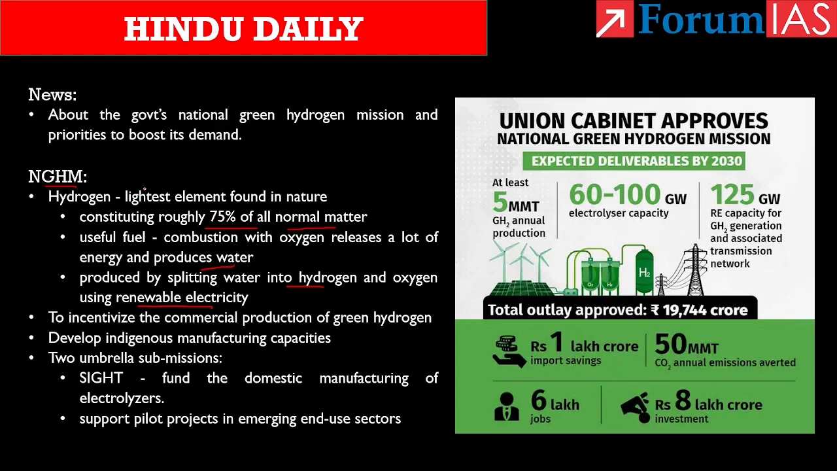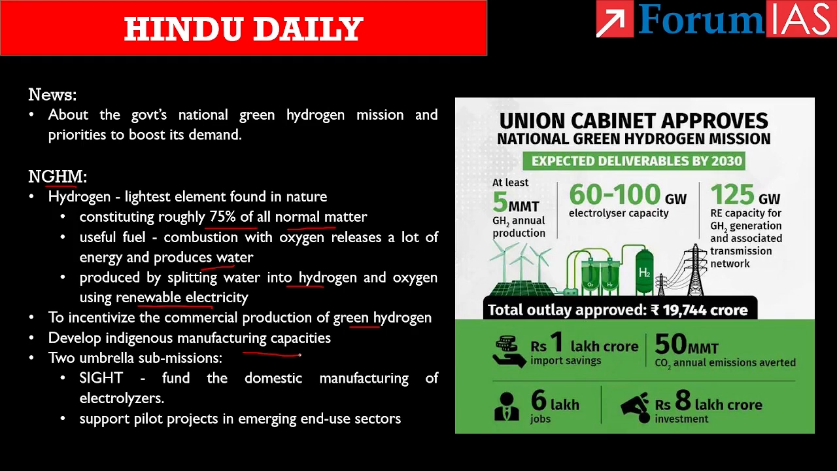The intent of the mission is to incentivize the commercial production of green hydrogen. It also aims to make India a net exporter of green hydrogen by creating opportunities for exports. In addition to it, the mission aims at decarbonizing the energy sector and the mobility applications in order to reduce the dependence on imported fossil fuels. Secondly, it also aims to develop indigenous manufacturing capacities. Thereby, it will also help in creating employment opportunities and develop new technologies such as efficient fuel cells.